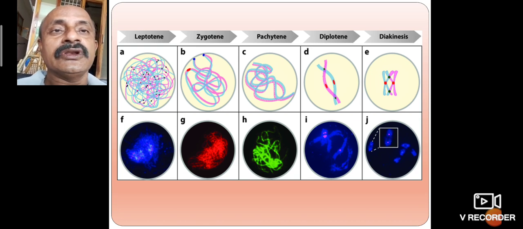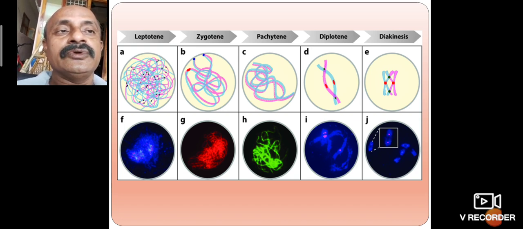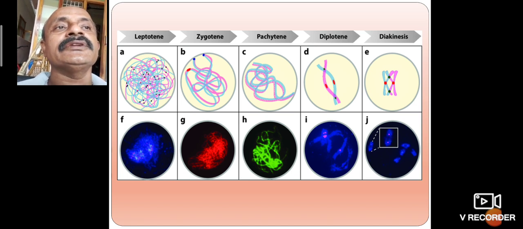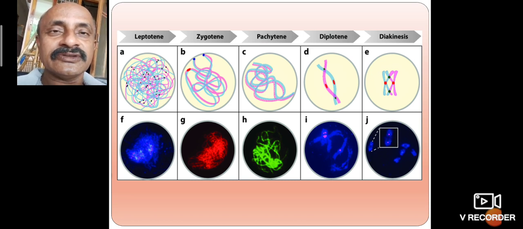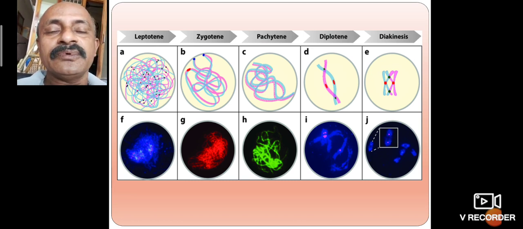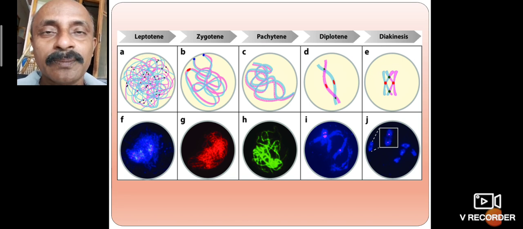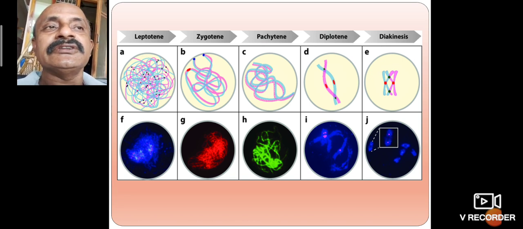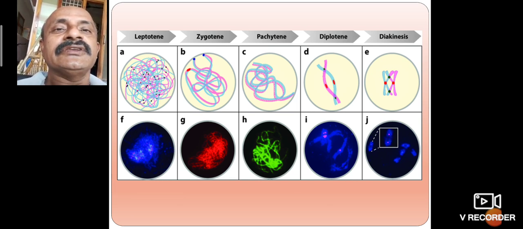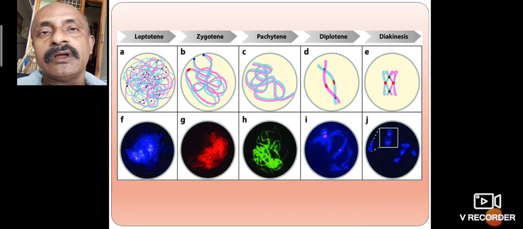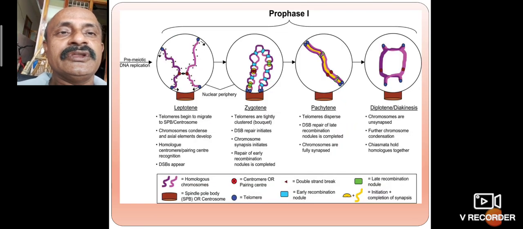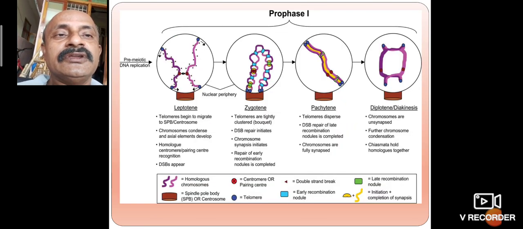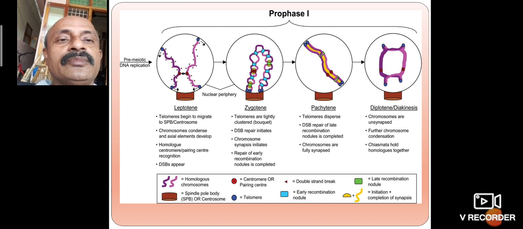So this is also the total: leptotene, zygotene, pachytene, diplotene, diakinesis. After diakinesis comes separation of the chiasma formation. Chiasma means an X-shaped structure. This X-shaped chiasma appears during the pachytene stage and continues in the diplotene stage. Then in diakinesis the two chromosomes separate at the crossing over points. So this is also proof of genetic recombination.